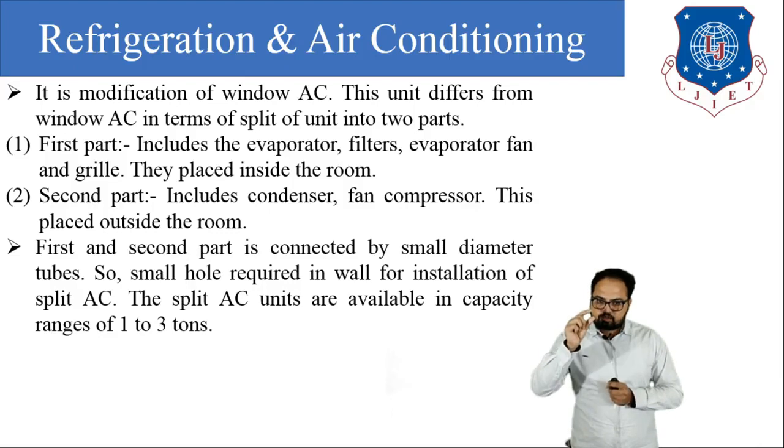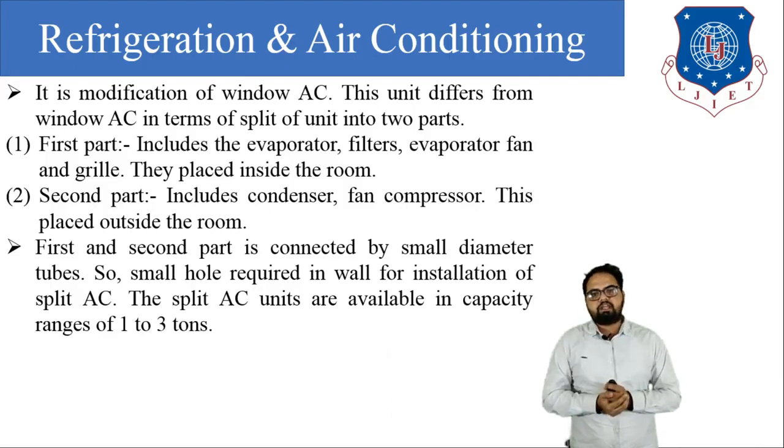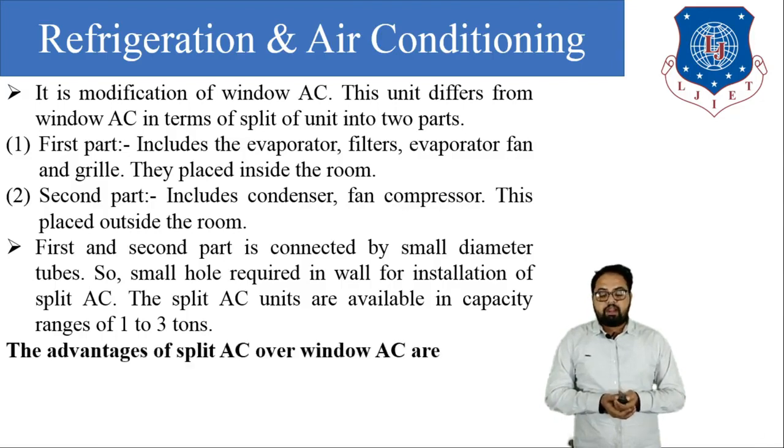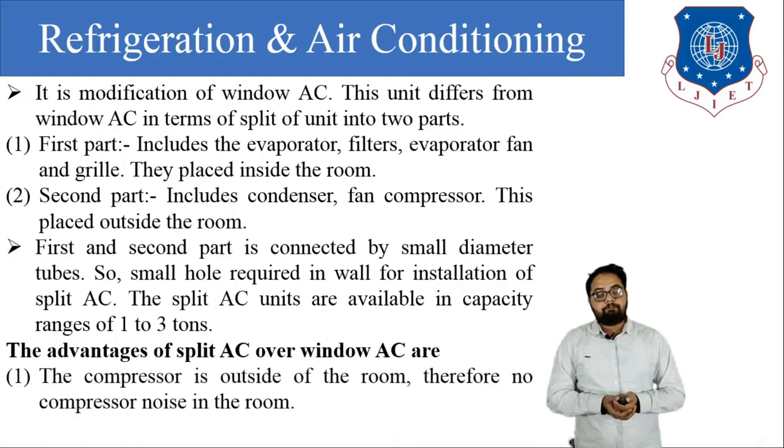So only a small hole is required in the wall for installation of the split air conditioner, and split air conditioners are available in capacities of 1 ton to 3 tons. There are many advantages of split air conditioner over window air conditioner. The first is the compressor.